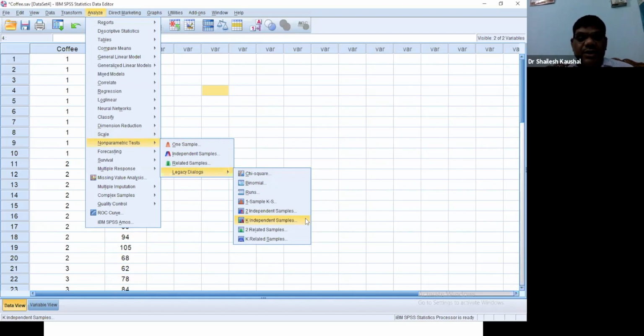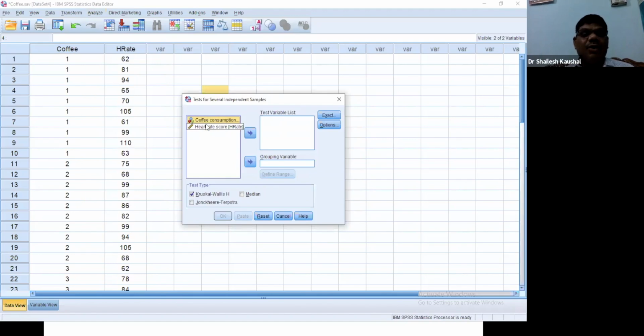Coffee consumption is the grouping variable, heart rate score is the test variable.